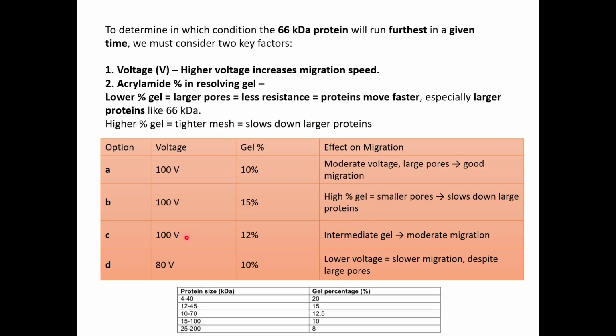And then if it is 12%, it is an intermediate gel percentage. So this will also have a moderate migration when compared to a 10% gel. In case of 80 volts and 10%, even though the percentage is 10% here, the voltage is lower. So lower voltage will lead to slower migration despite larger pore size.